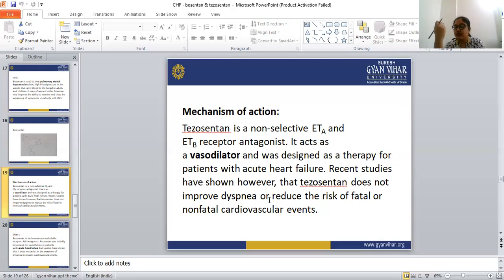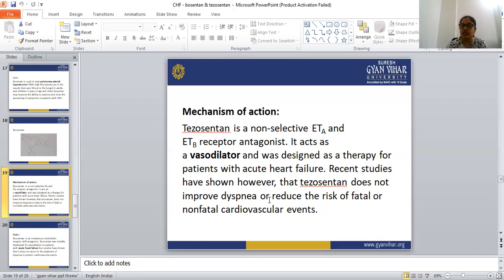Why is tezosentan given to treat CHF? Because CHF is caused due to hypertension, which can lead to irregular or abnormal heartbeat. So if the hypertension gets reduced, the CHF condition will also get reduced.